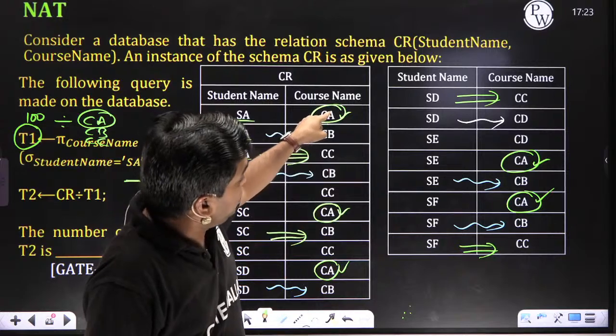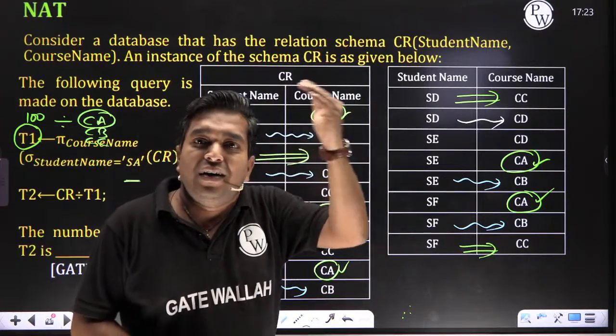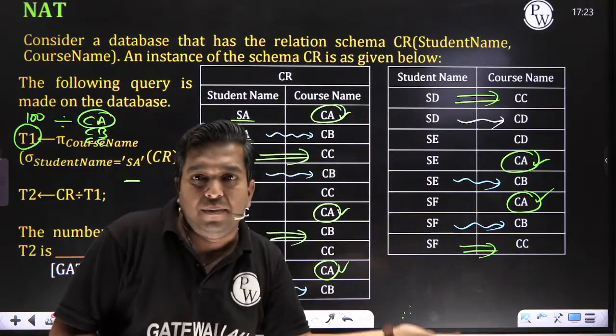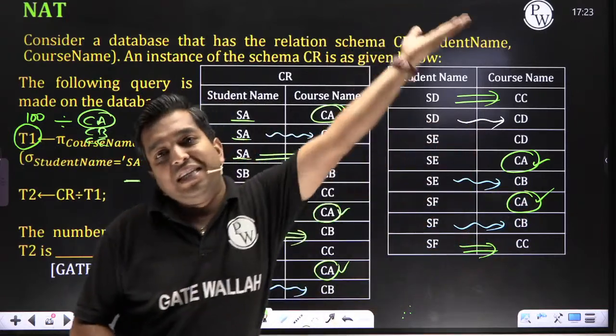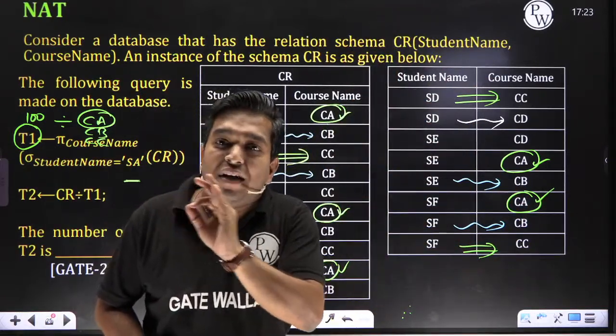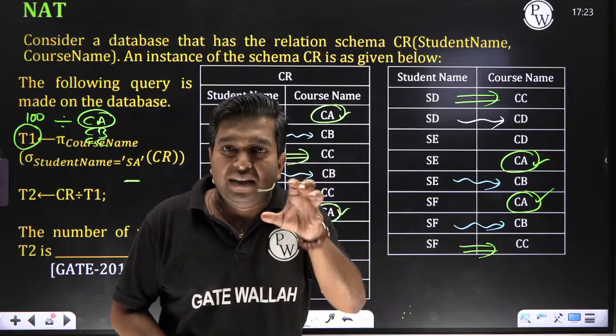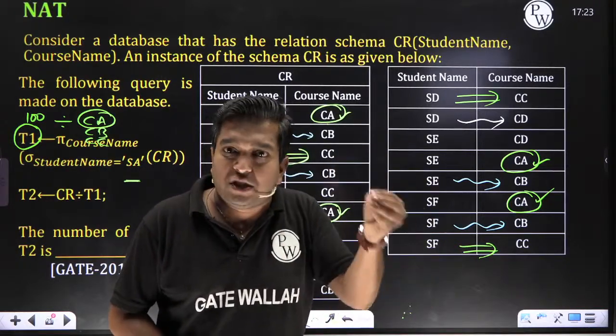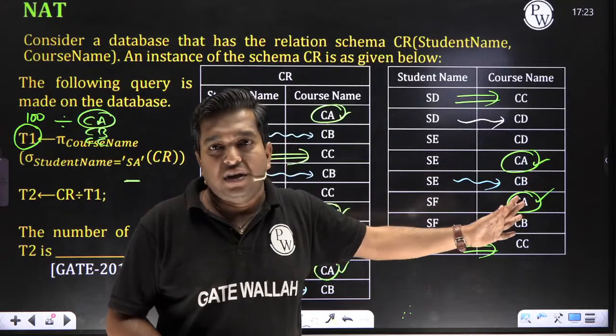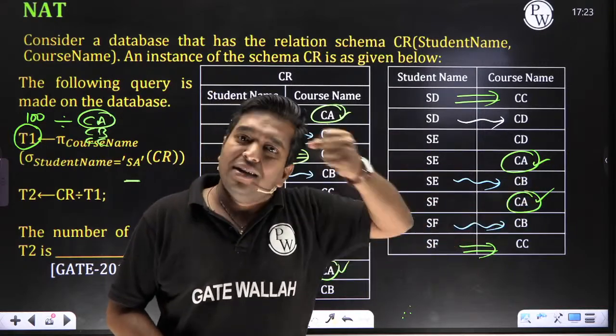Yes, CV is here. This one is there. Someone satisfies CA, someone satisfies CB, someone satisfies CC, someone satisfies CD. Then you will never get the correct answer. Then what happens in the GATE examination? You spend 10 minutes, 15 minutes, then you leave the questions. Otherwise, you will apply the wrong answer, and you leave the questions.